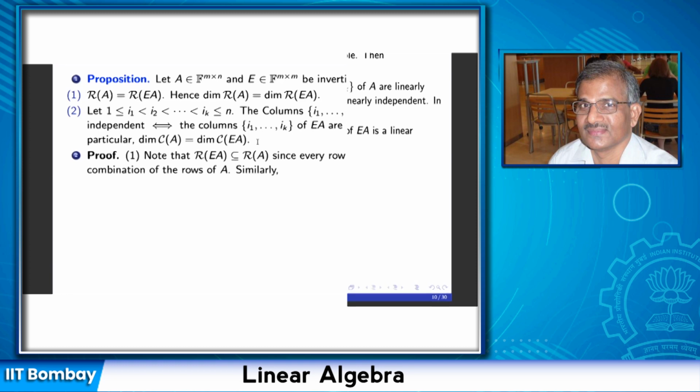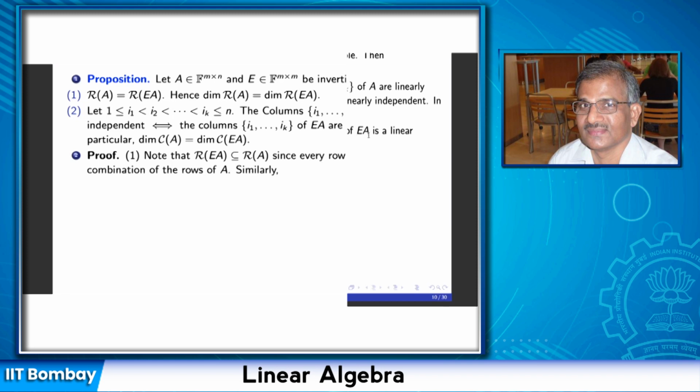Okay, so we want to show that the row space of A is contained in the row space of EA and the row space of EA is contained in the row space of A. Let's first prove the inclusion that the row space of EA is contained in the row space of A. Every row of EA is a linear combination of rows of A. We have seen that if I take A times B, where B is a matrix, then the columns of A times B are obtained as A times the first column of B, A times the second column of B, and so on.